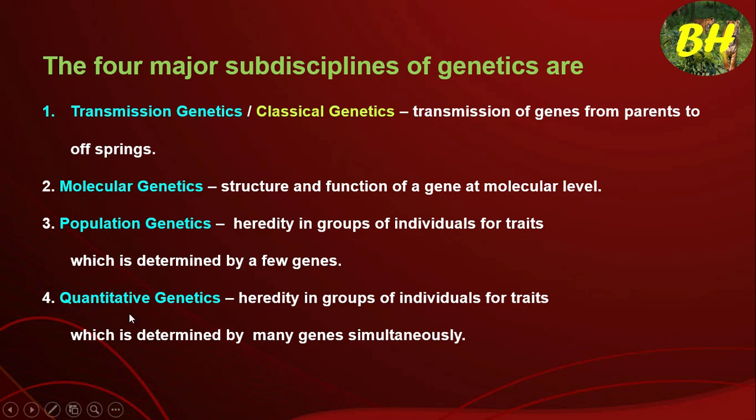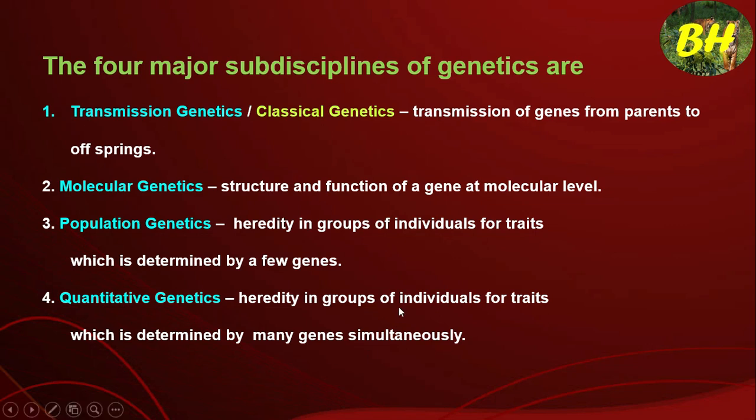And then the fourth one is quantitative genetics. This is in contrast to population genetics, because in population genetics we focus on only few genes, but in quantitative genetics the trait is determined by many genes simultaneously. For example, human height. We have very tall, medium tall, intermediate, and very short. So these are the observable characters in the individuals of a population.